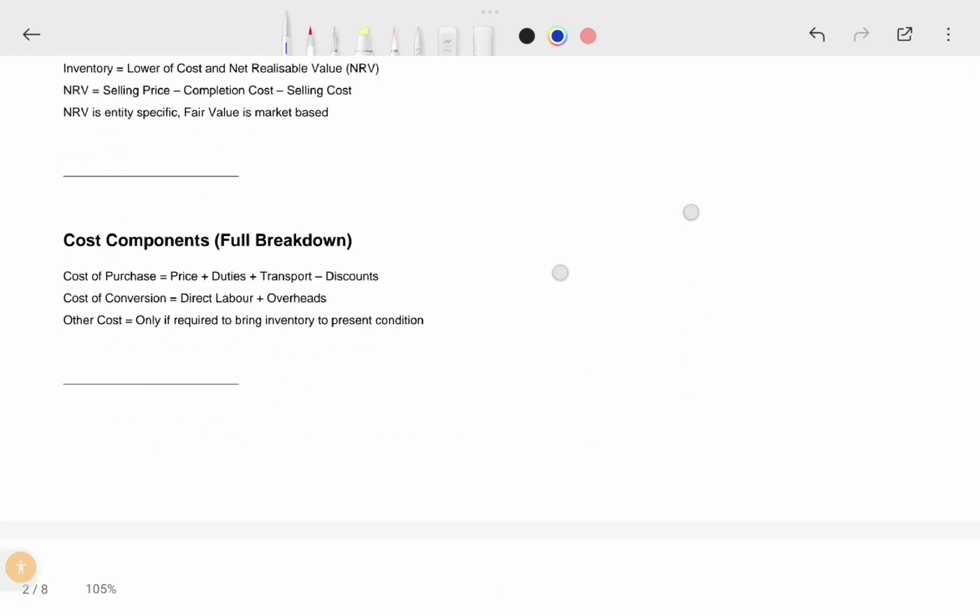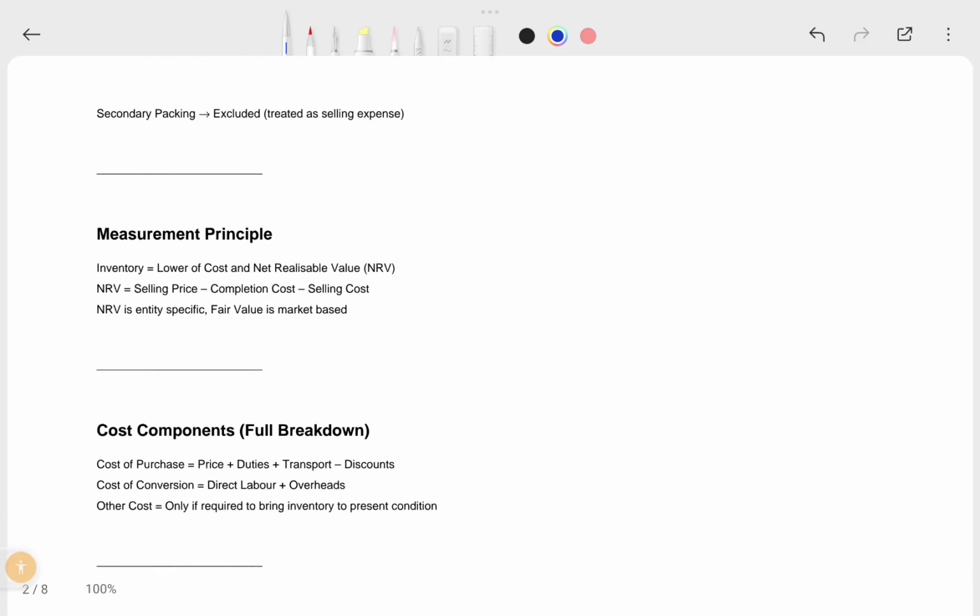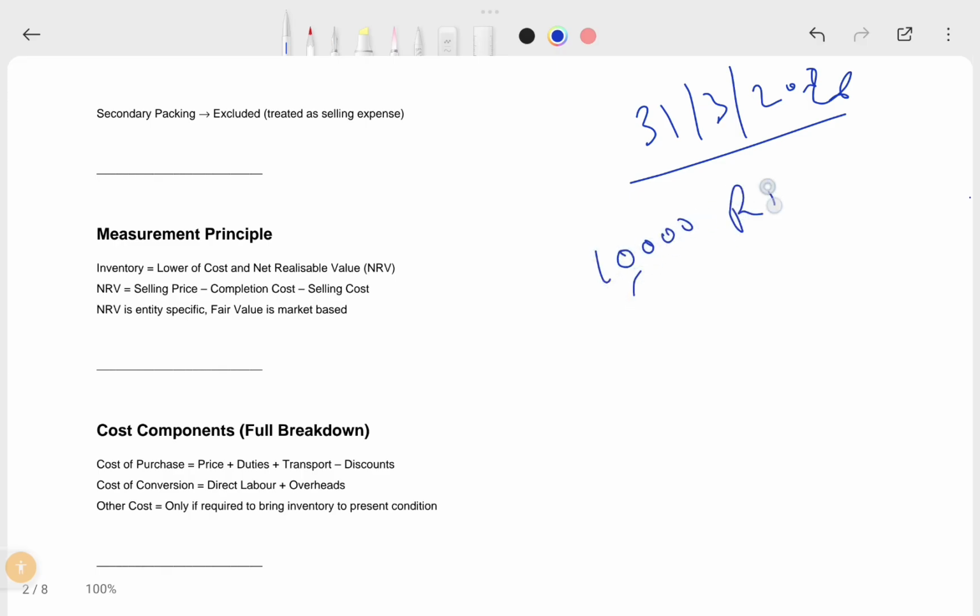Now we see the cost breakup. First, how we have to value. Suppose on 31st March 2026, you have 10,000 rice packets. How do we have to value these rice packets on this date?